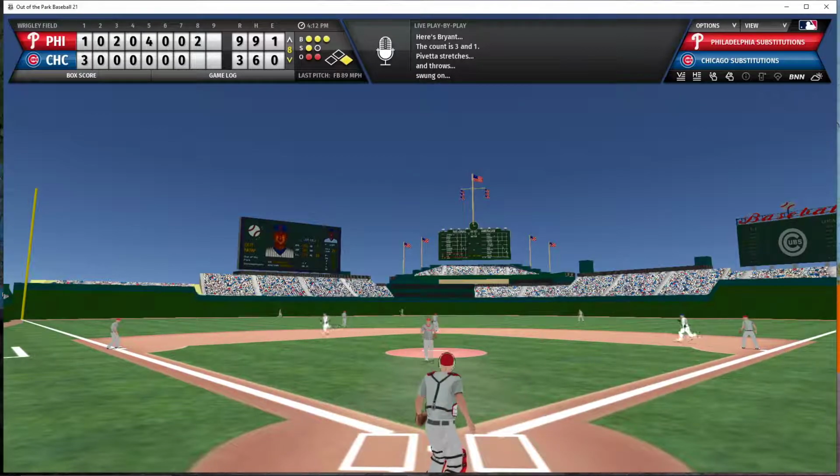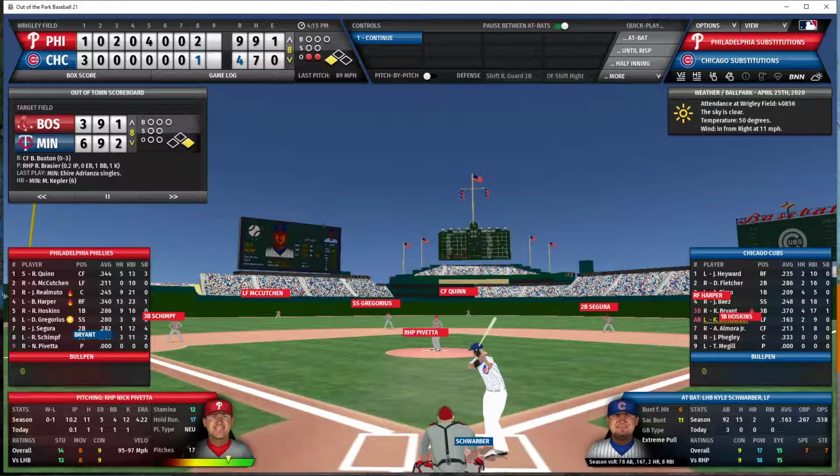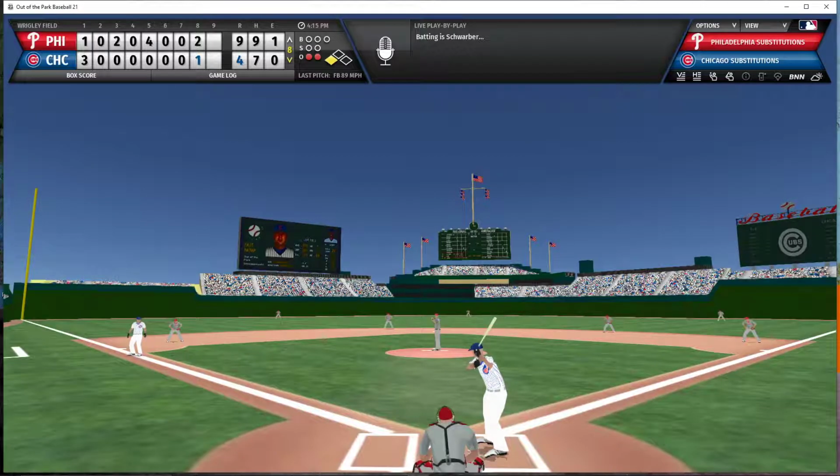That is going to be high off the wall in center field. Bryant is going to have a double. He is heading for third. Actually, he's going to slide into third with an RBI triple. Rizzo comes all the way around from first to score, and the Cubs have scored a run. They now trail 9-4. Schwarber now the batter with 2 outs, runner 90 feet away.